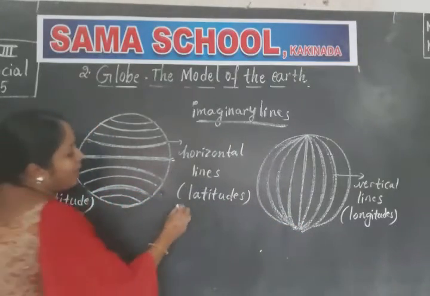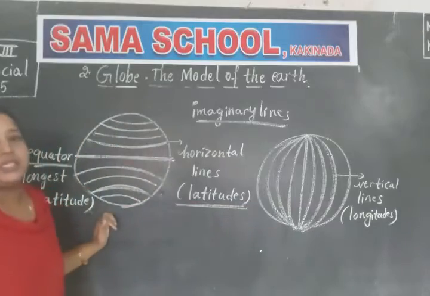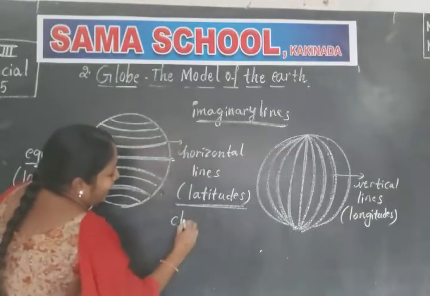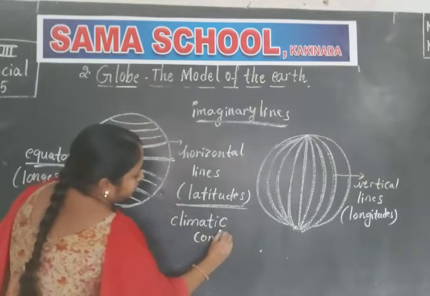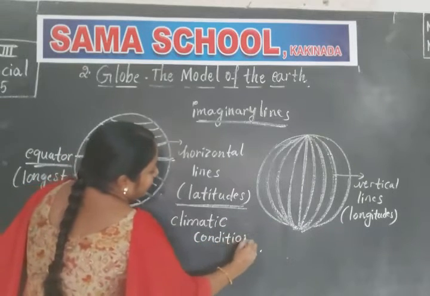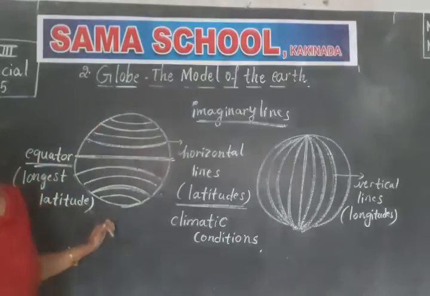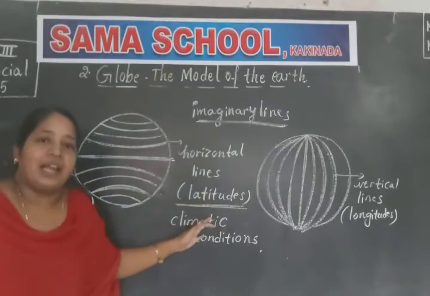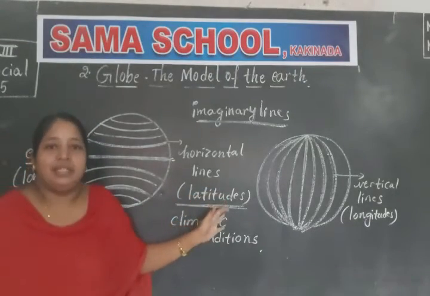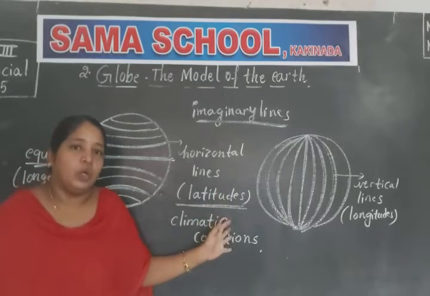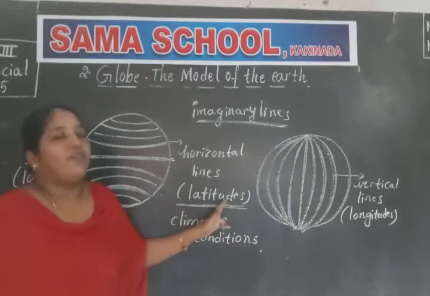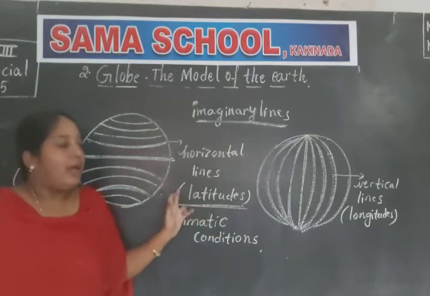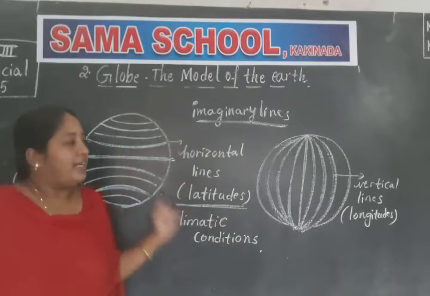For example, with the help of latitudes, we can estimate the climatic conditions, the climate. That means whether today the weather is hot or humid or cold, or whether it is summer season or winter season or rainy season. Because of latitudes only, we can estimate the climatic conditions.